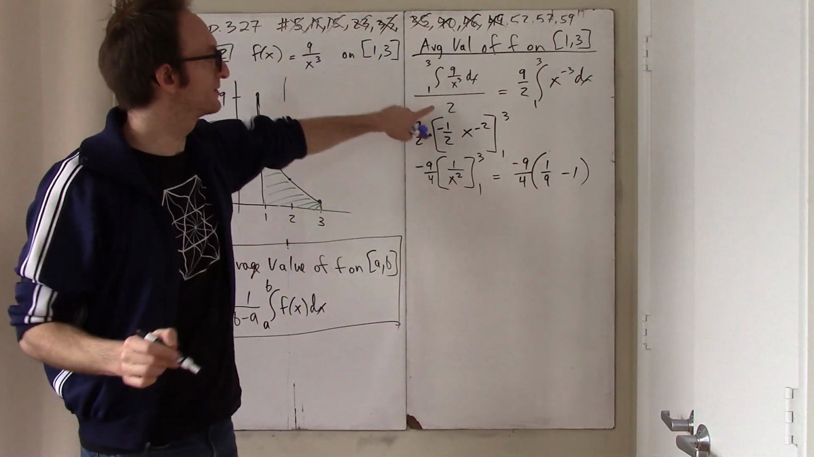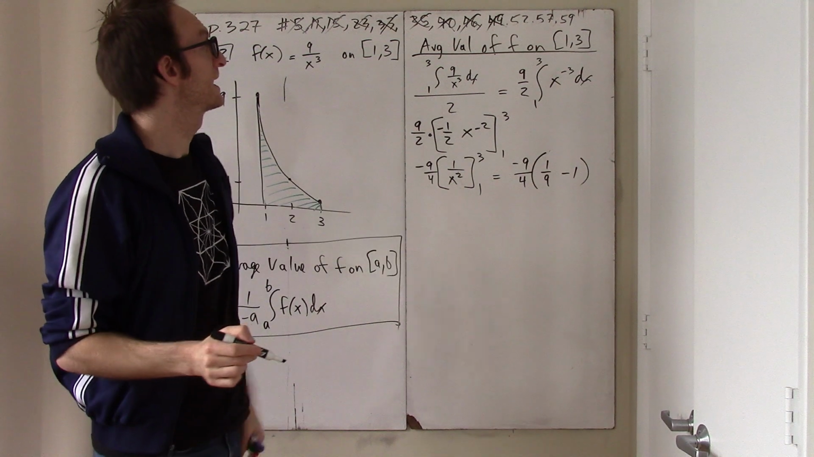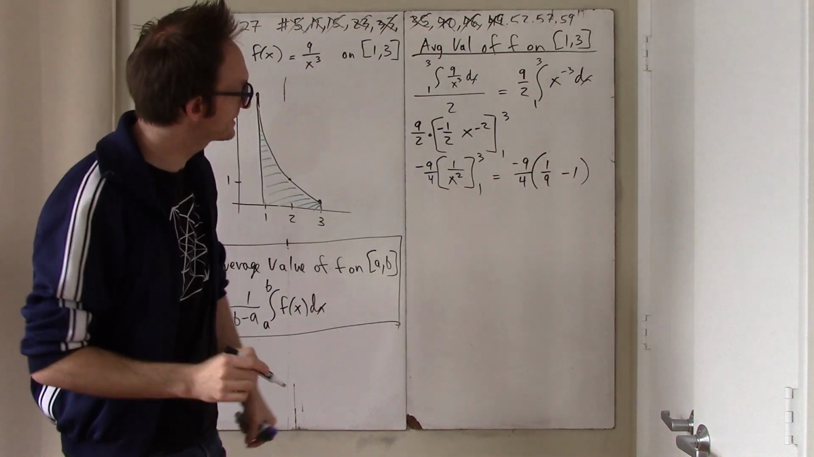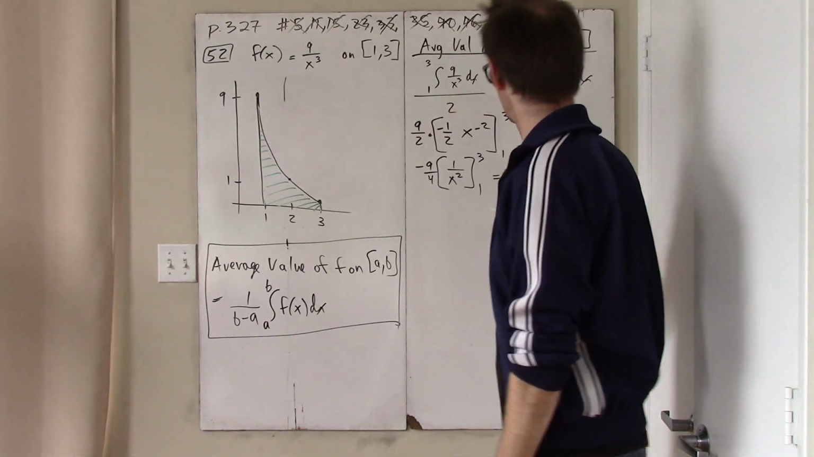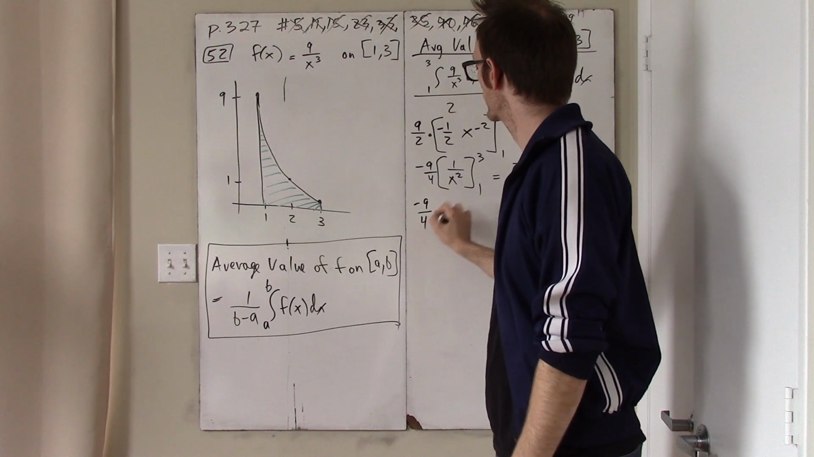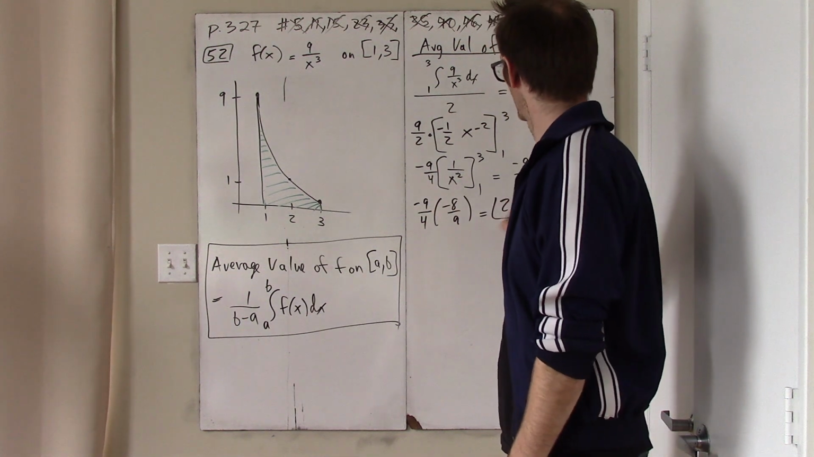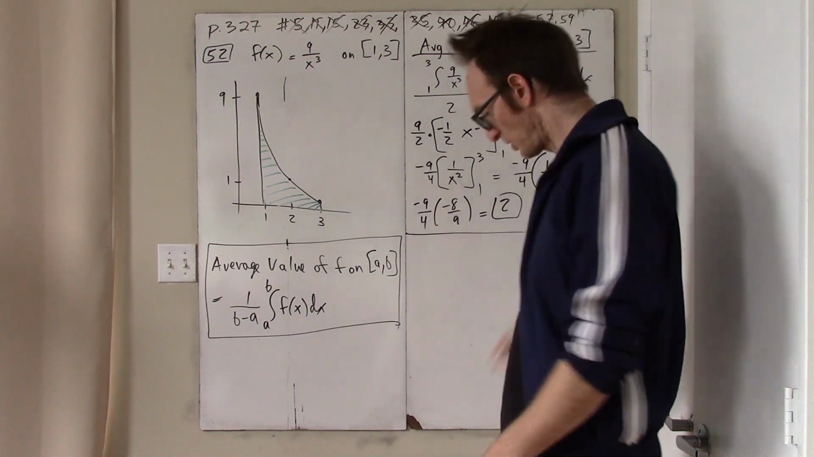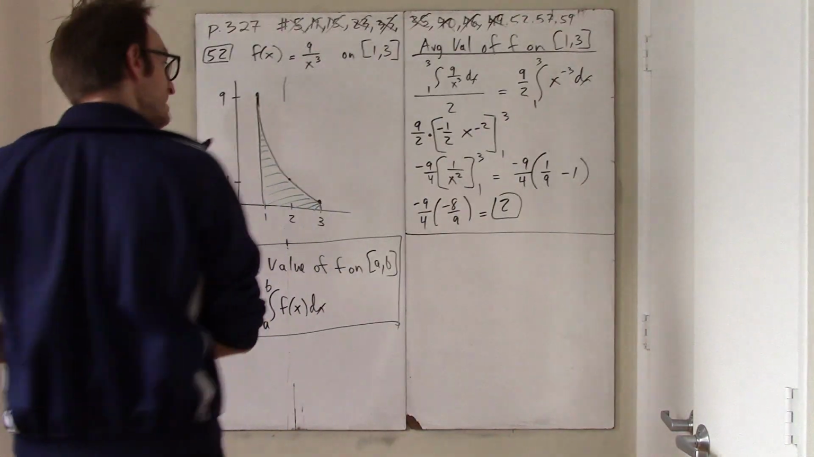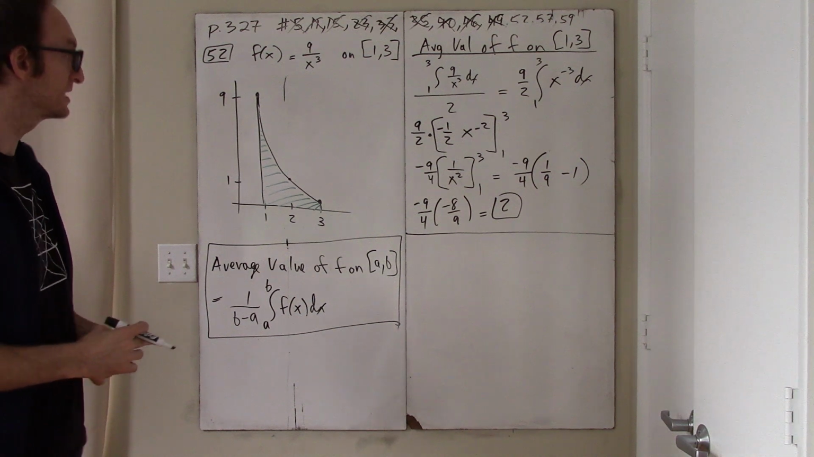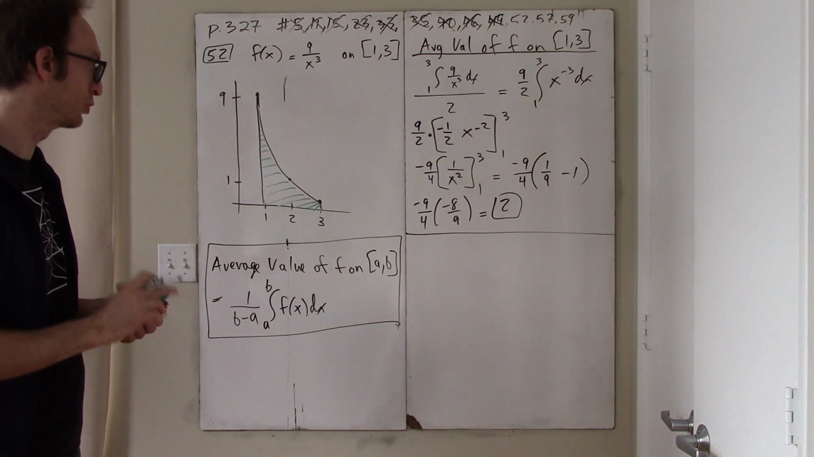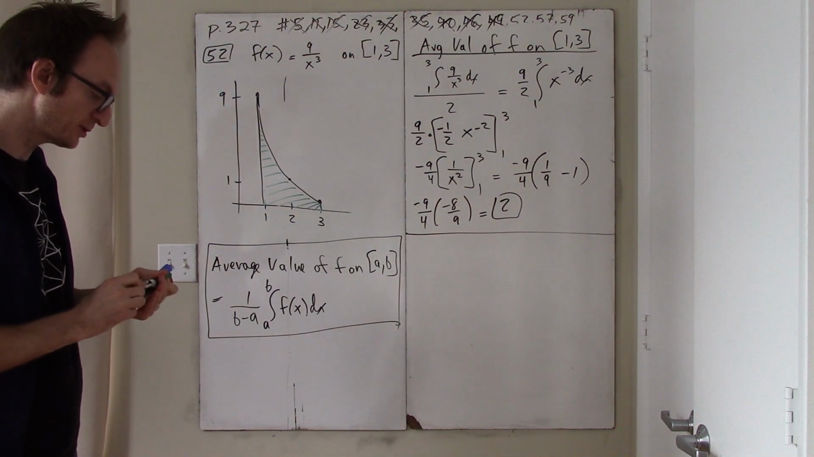We take the integral divided by the width of the interval, which is 2, factoring things out, applying the FTC, and this is then negative 8/9. So negative 9/4 times negative 8/9 is in fact just 2. Okay, what have we just determined? We've just determined that on average, this function is 2. Is that a reasonable answer?